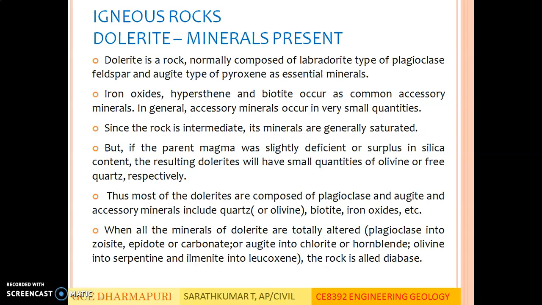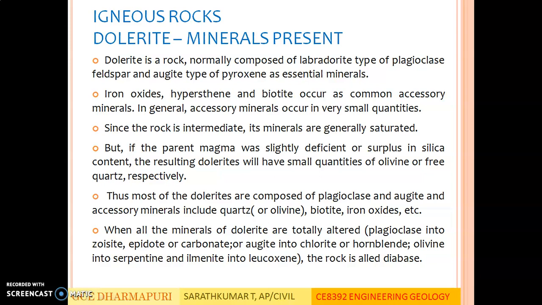Minerals present. Dolerite is a rock normally composed of labradorite type of plagioclase feldspar and augite type of pyroxene as essential minerals. Iron oxides, hypersthene, biotite occur as common accessory minerals. In general, accessory minerals occur in very small quantities. Since the rock is intermediate, its minerals are generally saturated.